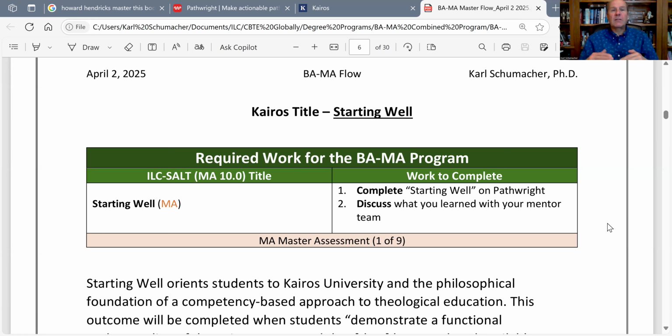You will complete this learning experience, and then you will have a discussion with your mentor team about what you have learned about the competency-based theological education approach, and all of that's a part of Starting Well. Starting Well is simply to orient you to this journey of discipleship that you're on, using the competency-based theological educational philosophy to move you through the degree process and the developmental process.